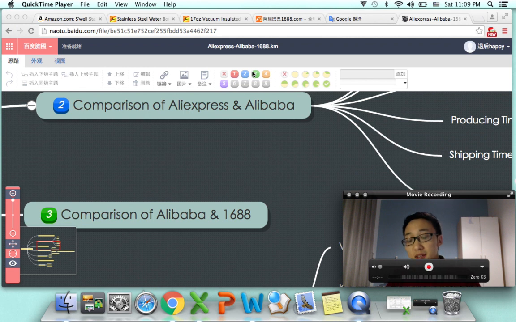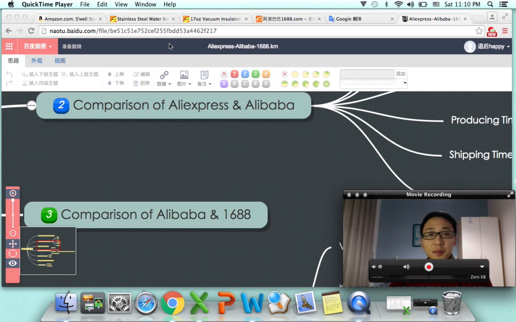That means 1688 is the real resource. It is the top resource. So we buy from there. Distributors buy from there, and so the sellers on Alibaba or AliExpress, most of them also buy from 1688. I think that's one of the major reasons that some of the worldwide buyers incline to buy from 1688. So we need to have a comparison of Alibaba and 1688.